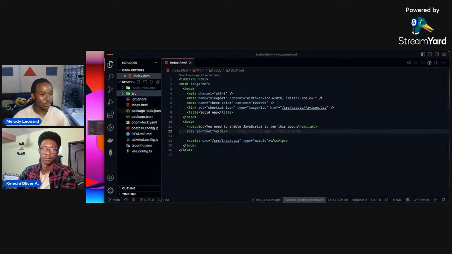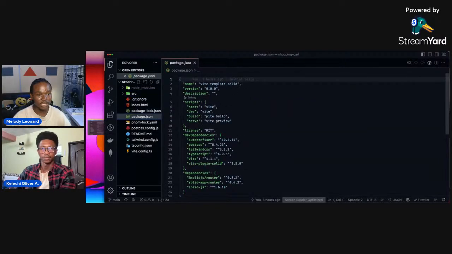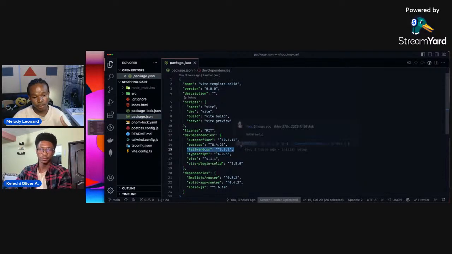So you have the package-lock.json that helps you track your lock files. We have the package.json which helps you track your packages. Here we have a few packages that come with Solid.js. I installed Tailwind, so this will not come by default for you. But if you install Tailwind, you should have this. I think PostCSS as well.